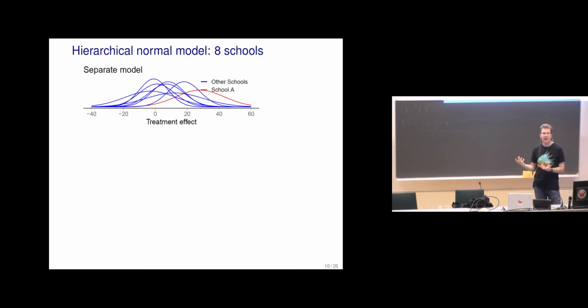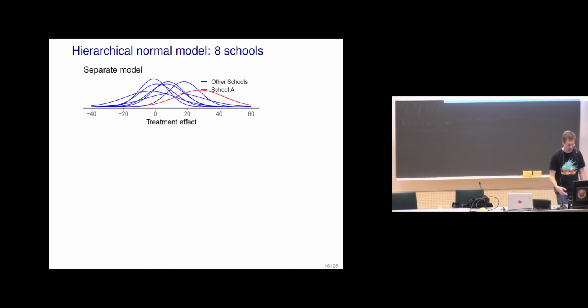This simplified form is still enough to illustrate that we are able to learn about the similarity of the schools. So this is the separate model, and school A has been plotted with the red line. We see there's a lot of uncertainty, and only for school A does it seem there would be a bit higher probability that the treatment effect is positive.